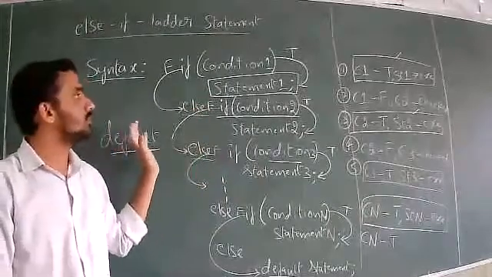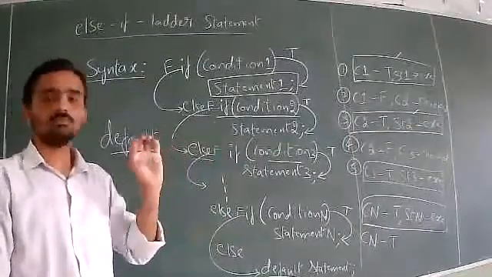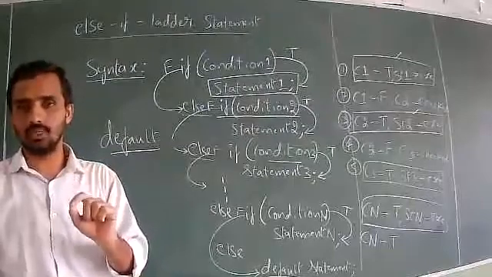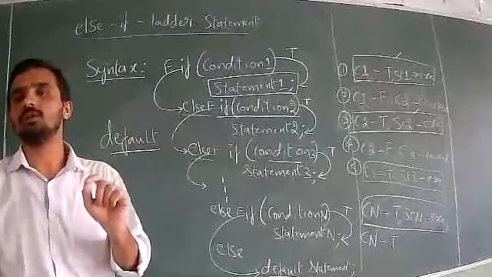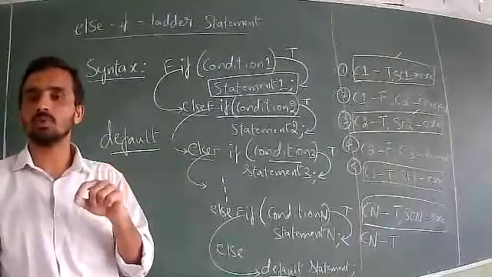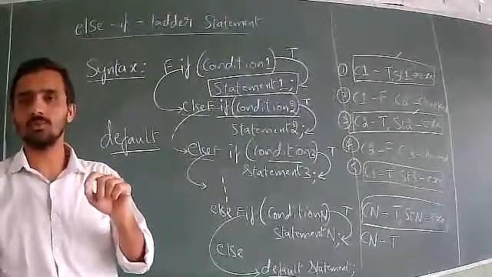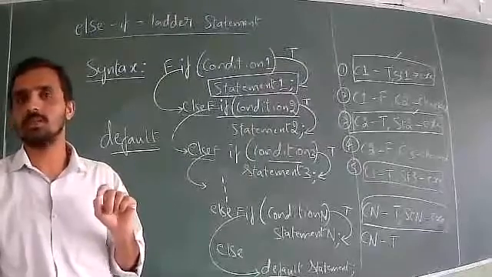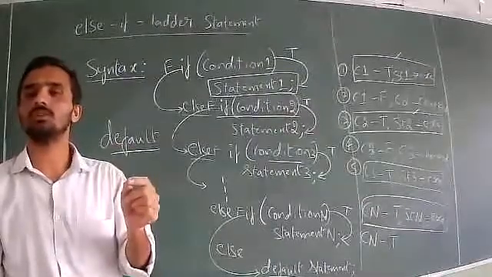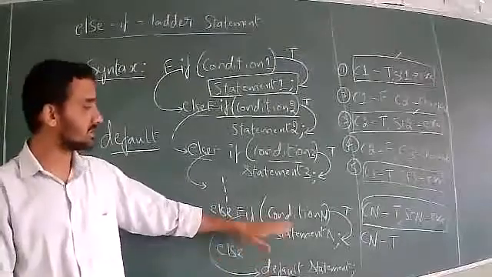Some important points I will tell you with respect to the else if ladder statement. First thing is, if program control is moving to condition 2, it means the first condition is false. The statement immediately following the first condition will not be executed. If program control is moving to condition 3, then the first two conditions are false, and the statements immediately following those conditions are not executed. Similarly, if program control is moving to condition 4, the first three conditions are false, and the statements immediately following those conditions are not executed. So this process continues till it reaches the nth condition.